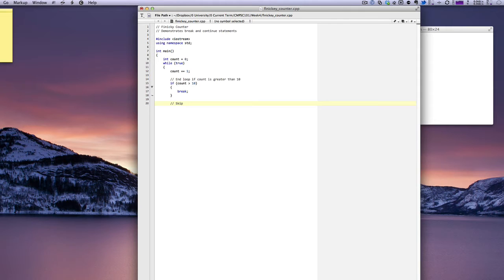Now we want to put in code that will, excuse me, skip the number 5. And this is another if statement. If count is equal to 5, continue.